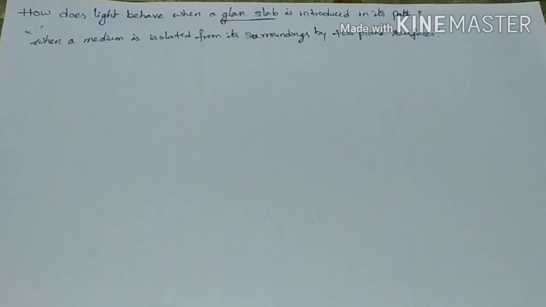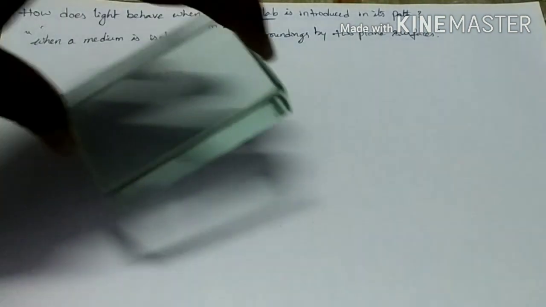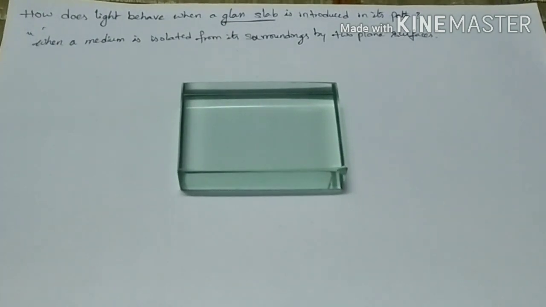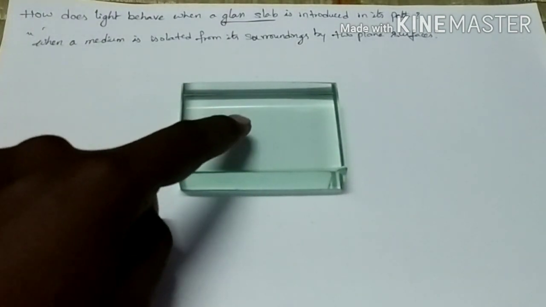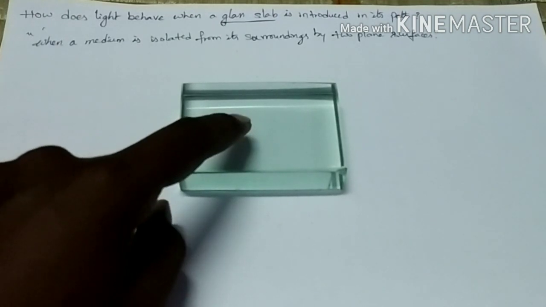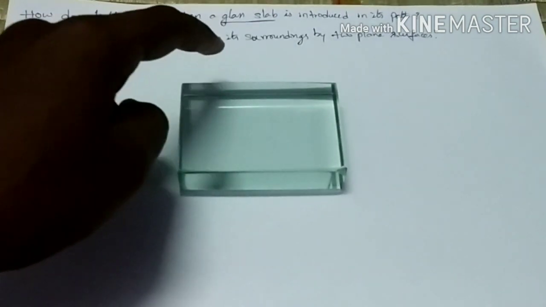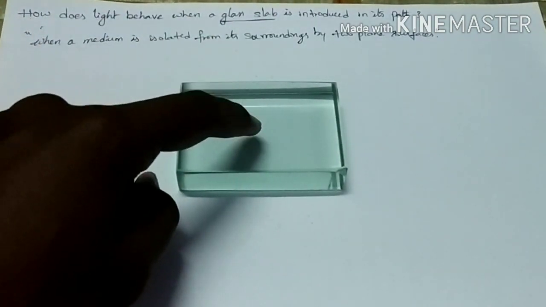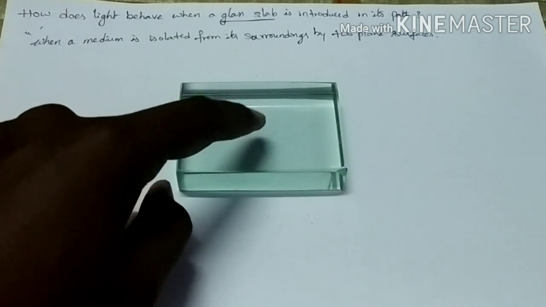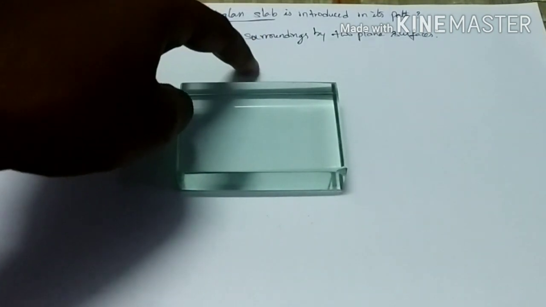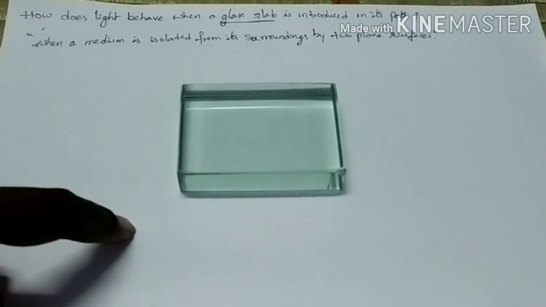Now I will show how the glass slab looks. This is a glass slab. There is a medium present inside the glass slab, which is separated from the surrounding medium. The medium inside the glass slab is the denser medium, and outside the glass slab is air.